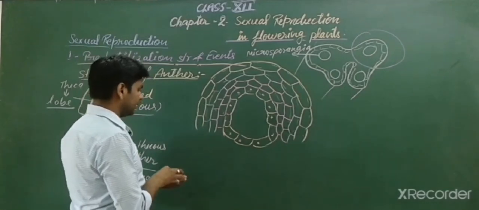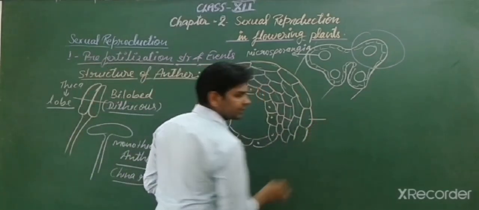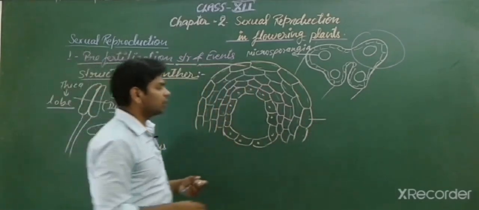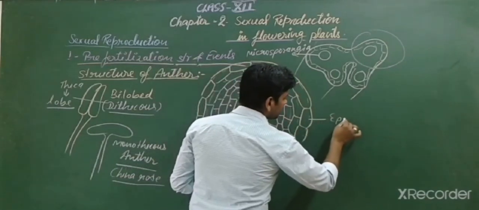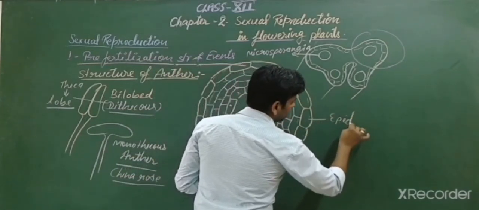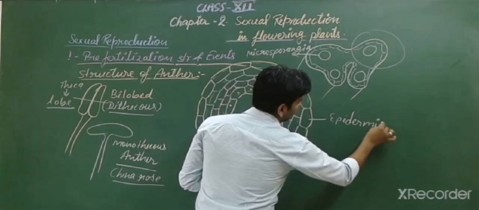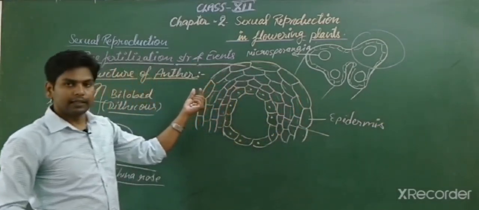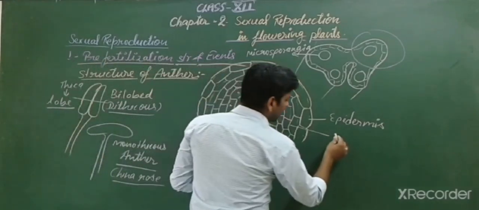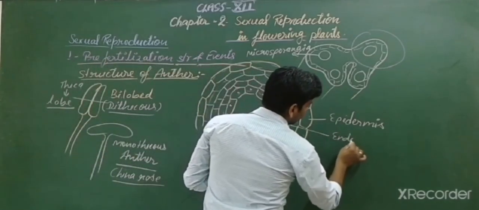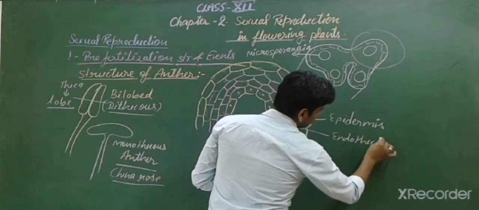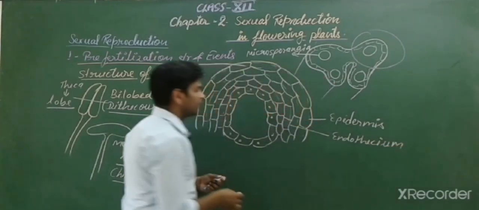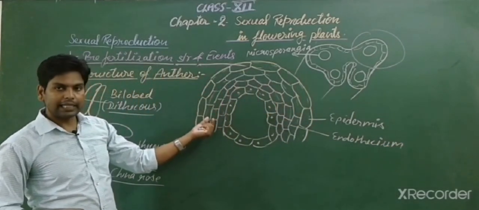So students, the first layer of microsporangia is the outermost layer. This is the epidermis. Inside the epidermis, another unicellular layer is found. This is known as the endothecium. Inside it you can see the pinkish layers.